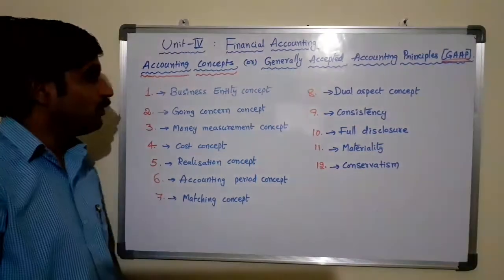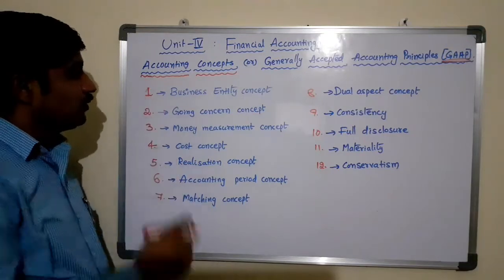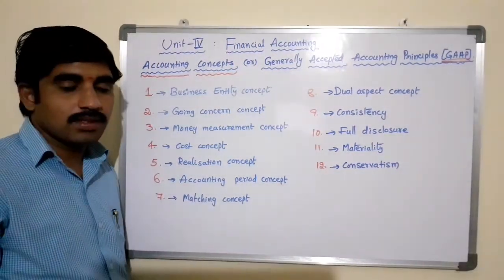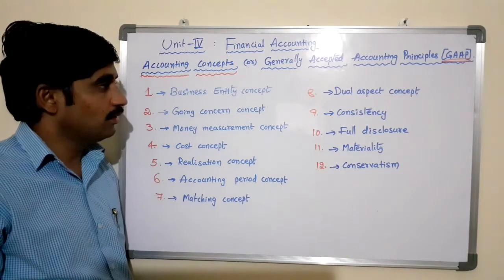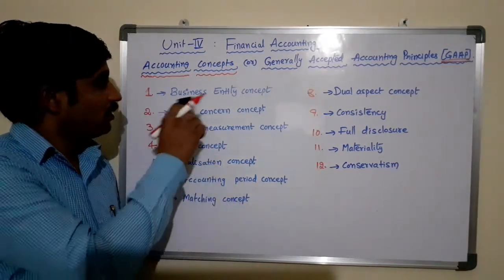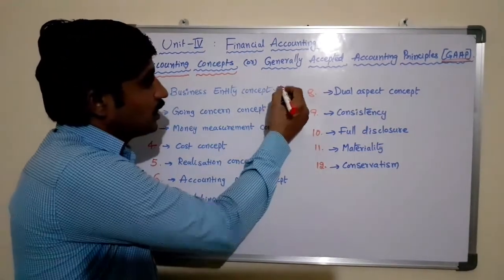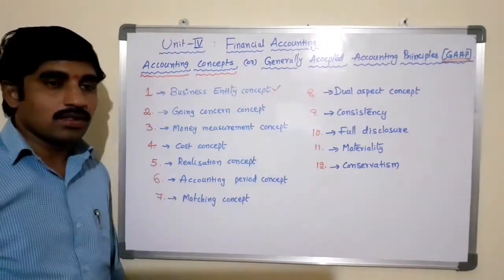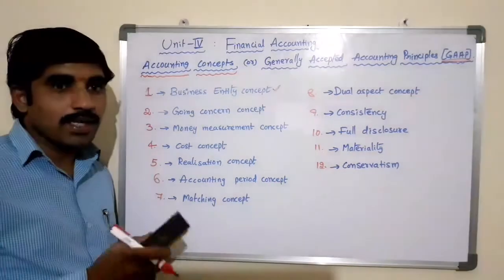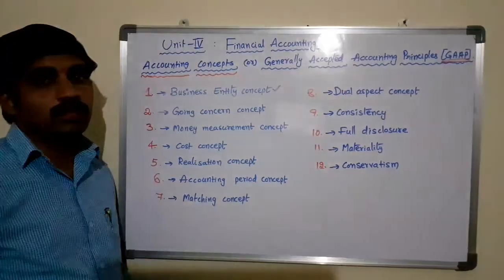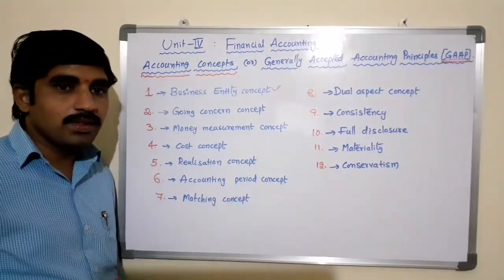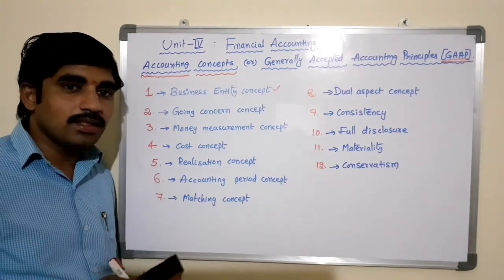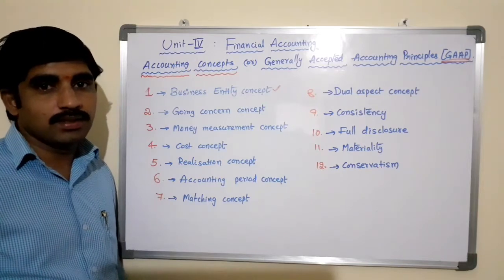Now let us see one by one how these concepts work in recording the financial transactions in the books of any business. The first one is the business entity concept. One of the main assumptions in any accounting process is that every business unit is a separate entity having a distinct legal existence.